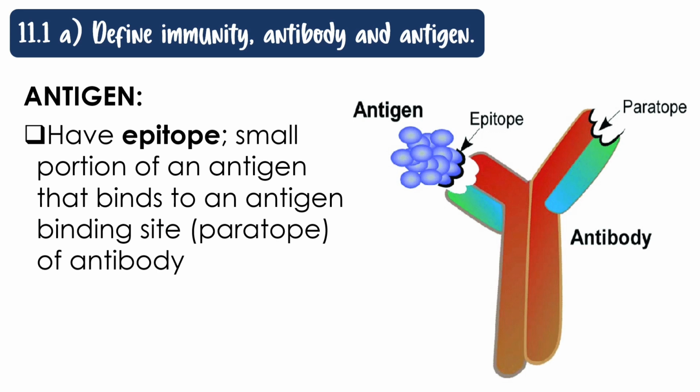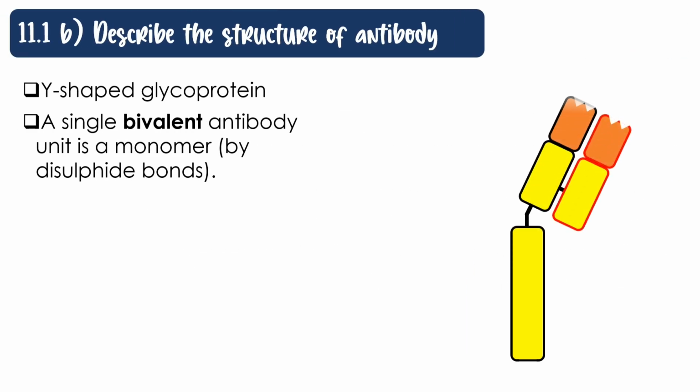Next, all antigens have a specific site called an epitope, which the antigen binding site of the antibody, or the paratope, can recognize and bind to. Different antigens will have different types of epitopes, which will allow the body's immune system to recognize and differentiate the different types of antigens, and serve as the basis for the specificity in the adaptive immune response. Next, we will look at the structure of antibody.